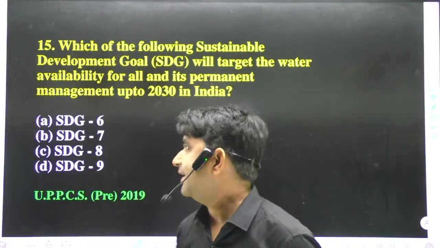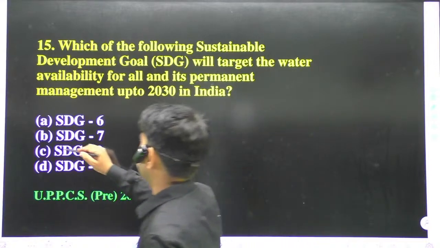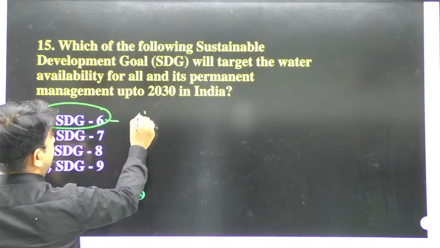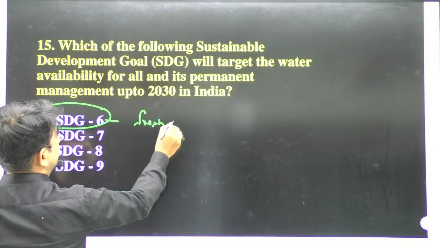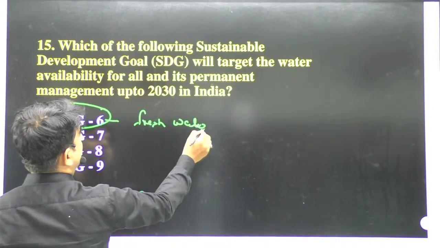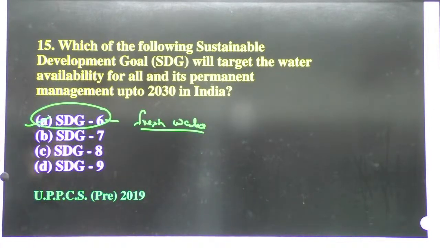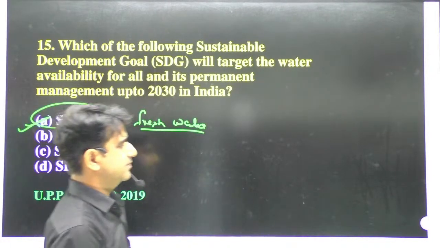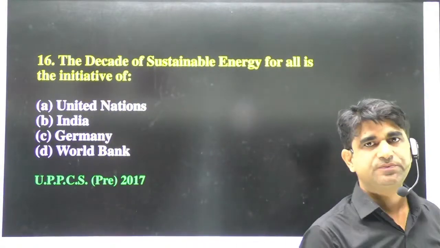In SDG goal 6 we talk about fresh water. So the option is correct, that we talk about the water availability for all and its permanent management. So option A will be the correct answer. Now we'll move to the next question.